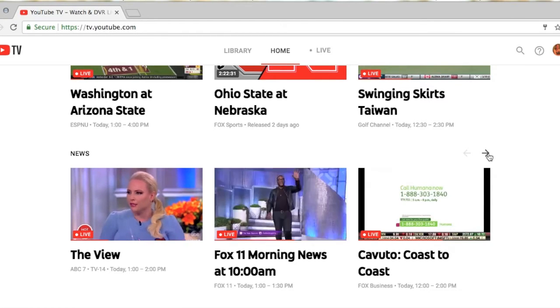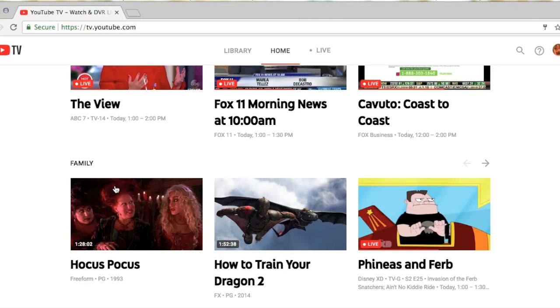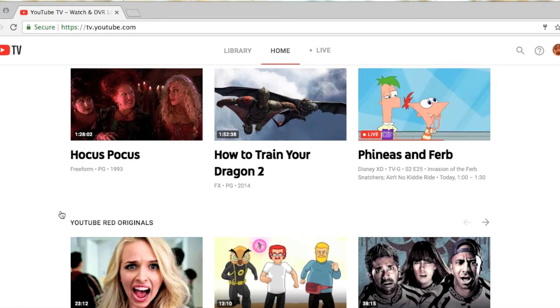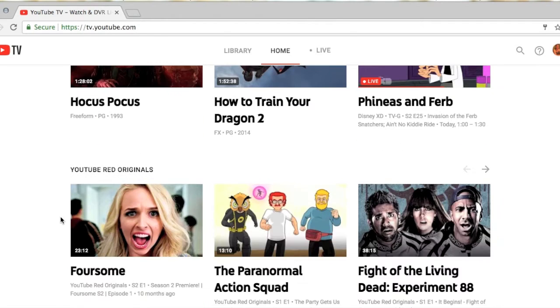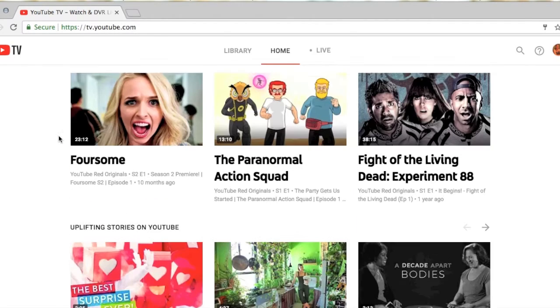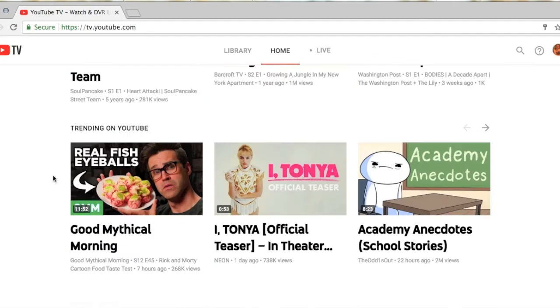And below sports you have the news category, and again by selecting that arrow that will open up all the newscast channel options. Below the news category you have the family category, and below the family category the remaining channels kind of tailored to YouTube.com and movies or videos. YouTube Red Originals, uplifting stories on YouTube, and trending on YouTube.